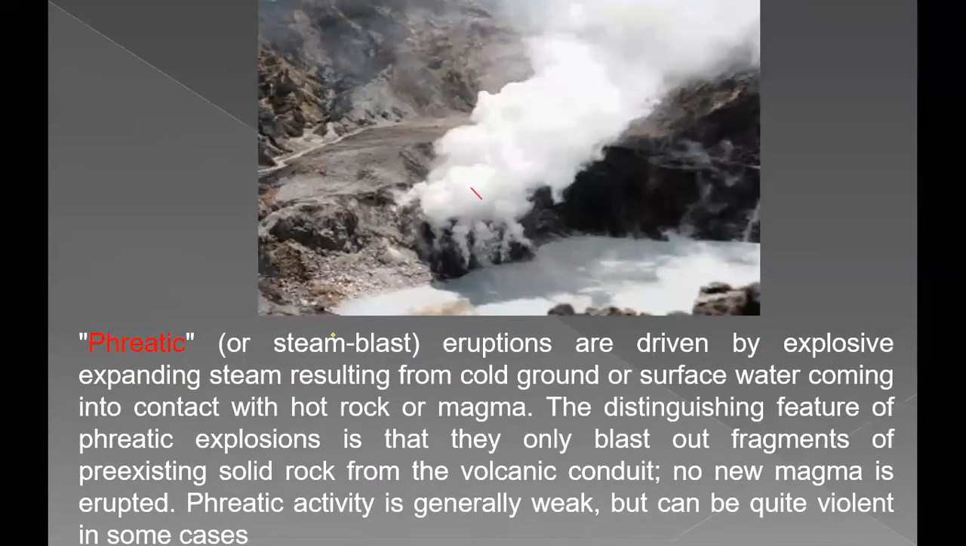Then next one is phreatic. So phreatic, these are very small eruptions, but central eruption. This central eruption, in between, by mistake Hawaiian eruption has come, that is fissure eruption. So this is again a central eruption, that is steam blast. It is also called as steam blast. Eruptions are driven by explosive expanding steam resulting from cooled ground and surface water. So these are actually steam blast.